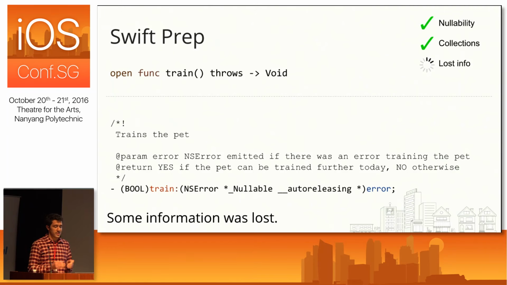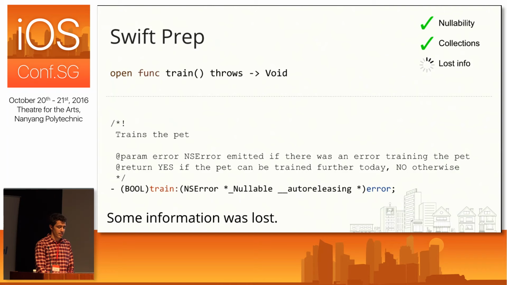Now, my case here is a bit atypical because in most cases, when you have a Boolean result and an error parameter in Objective-C, that Boolean result is usually there to mean success or failure. So if the flag is set, then you usually don't have an error set, and if the flag is not set, you usually do have an error. So that's why Swift thought it was safe to bridge it this way.